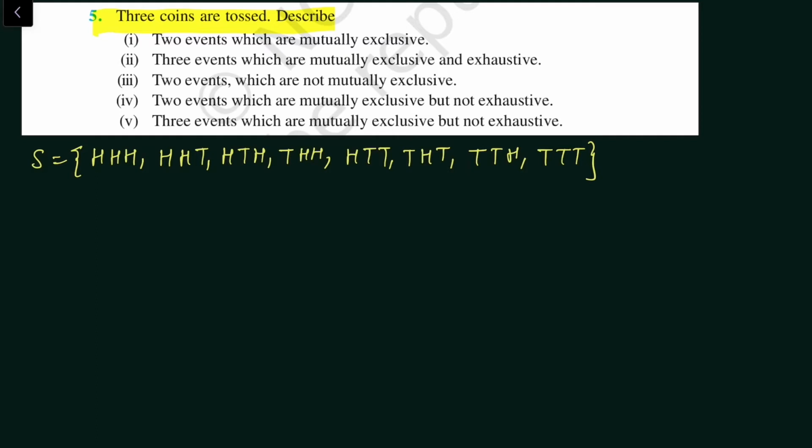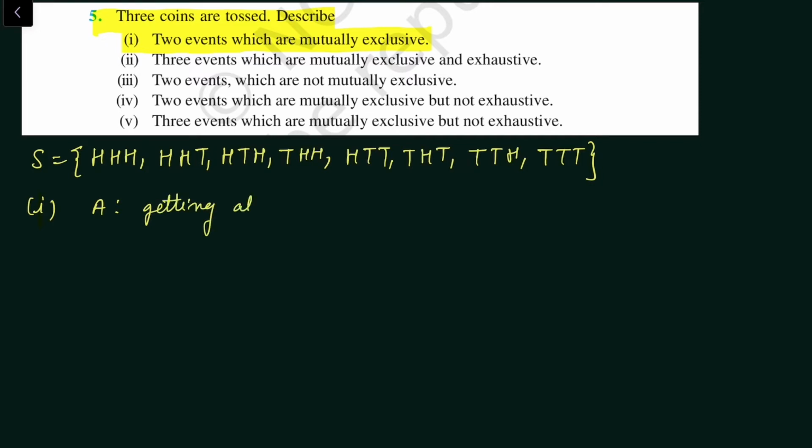Now first describe 2 events which are mutually exclusive. There are several possible answers for these questions. So for first part, 2 events which are mutually exclusive can be, let's consider event A, getting all heads.